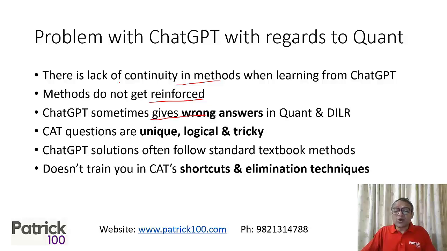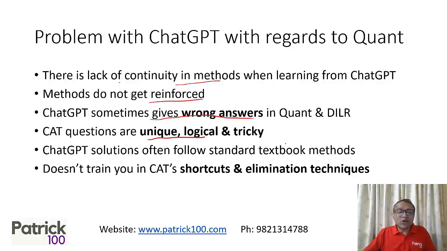Second, ChatGPT sometimes gives the wrong answer. In Quant and DILR, ChatGPT is mainly language based, not quant based. So sometimes you may get a wrong answer because of a difference of interpretation between the way questions are interpreted by ChatGPT. Now, the questions in CAT are normally different. They're logical, tricky questions, whereas the general mathematics questions normally given by ChatGPT are general questions. So the type of questions you get from ChatGPT may not fit.